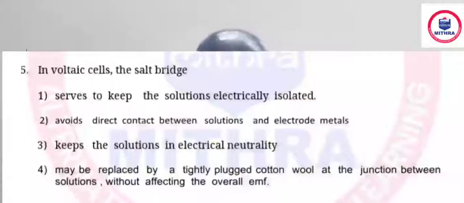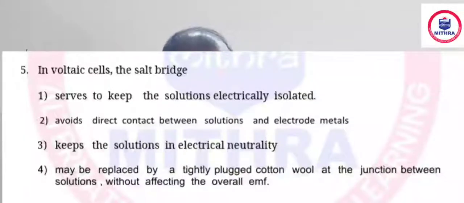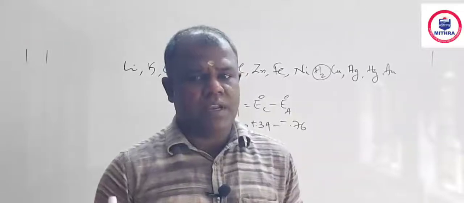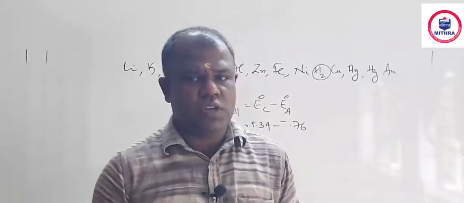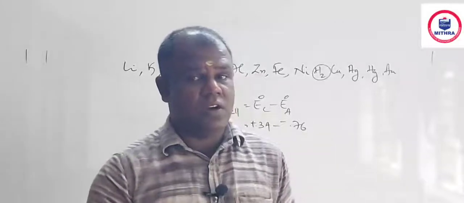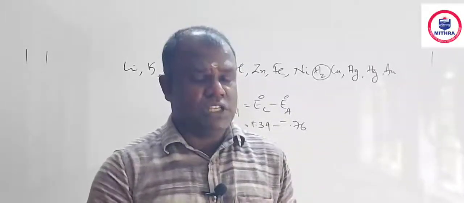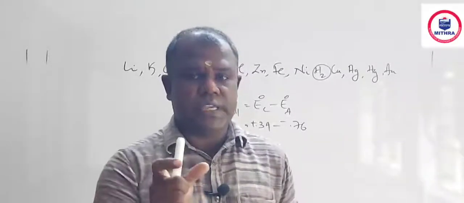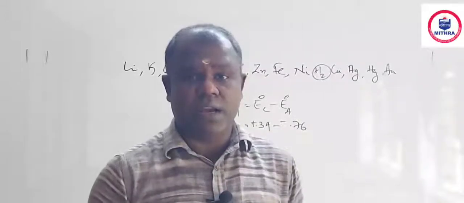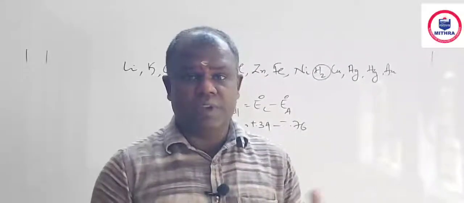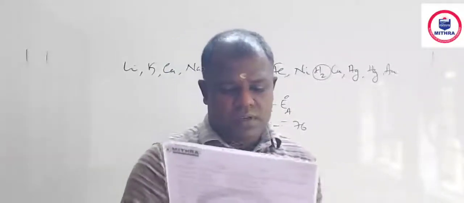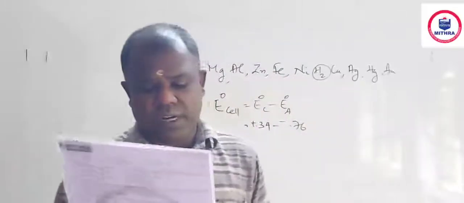Question number 5, voltaic cell, salt bridge. It's an easy idea. When anode and cathode are connected externally, cell reaction happens and there is a chance for creating positive charge in the anode solution and a negative charge in the cathode solution. So that will create a liquid junction potential. To minimize the liquid junction potential, we are introducing a salt bridge. It will maintain the neutrality, not allowing mixing of solutions but maintaining the neutrality. That is the main purpose of the salt bridge. Answer is keeping the solution electrically neutral.